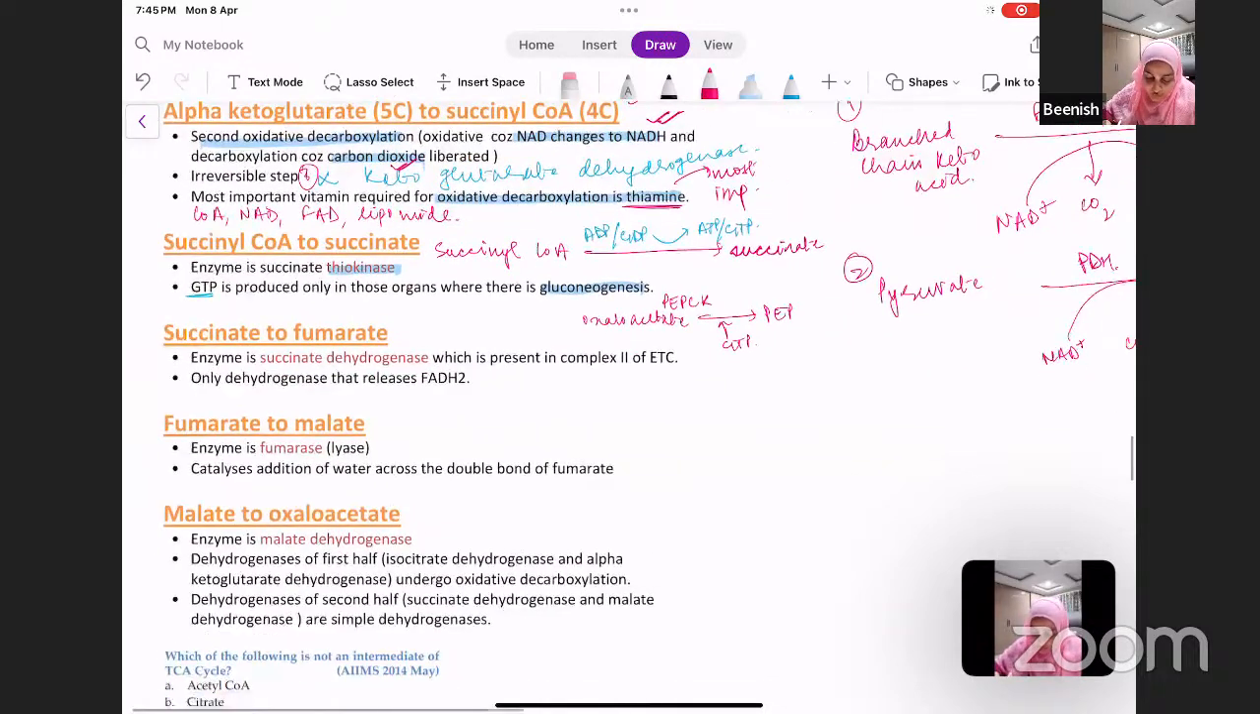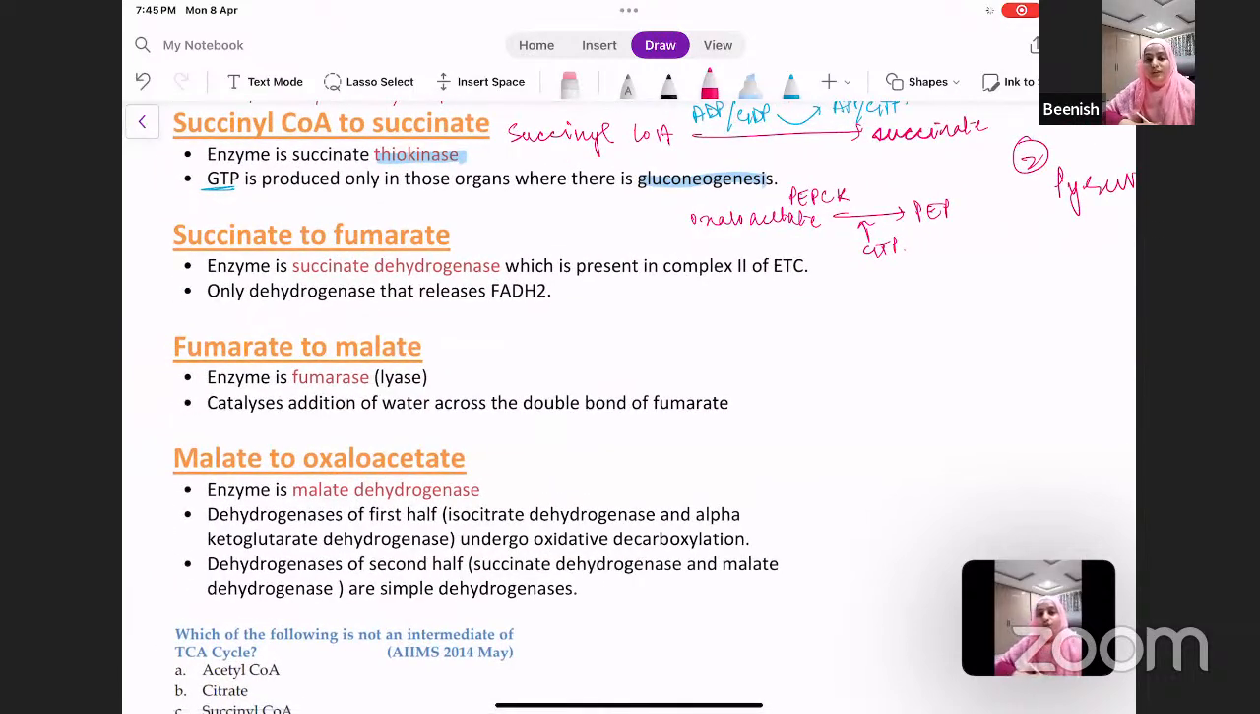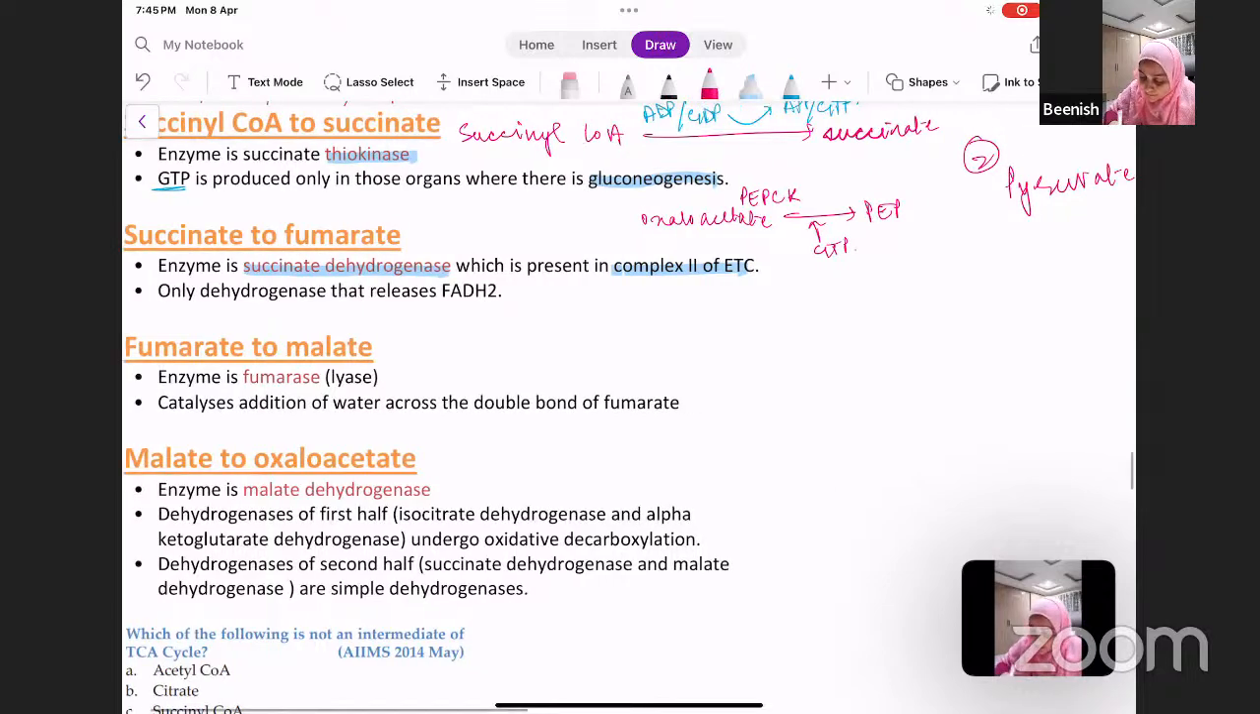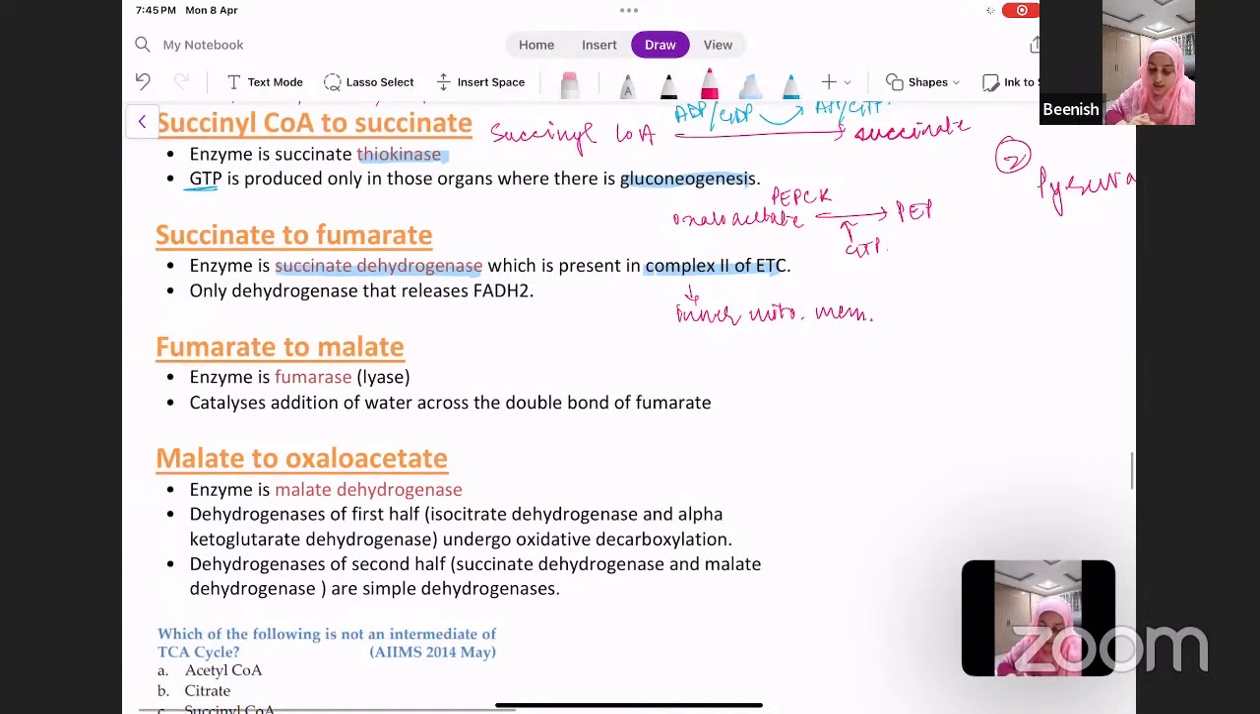Okay. Now moving on to the next step, how succinate is being converted into fumarate. The enzyme for this reaction is succinate dehydrogenase, which is present in complex 2 of the electron transport chain. We have already spoken about this, that it is present in the inner mitochondrial membrane and not in the matrix. Okay, and this is the only dehydrogenase which releases FADH2.